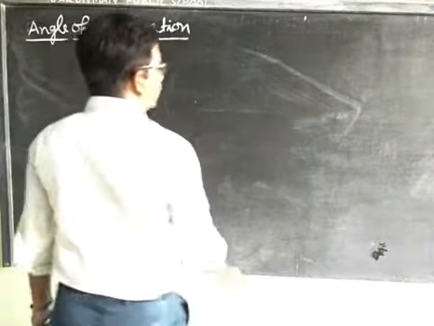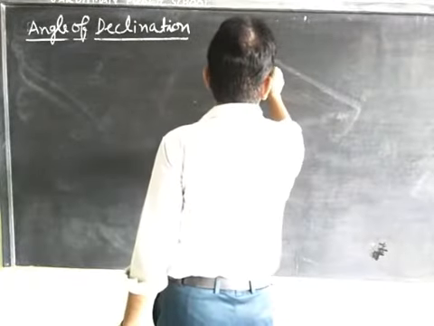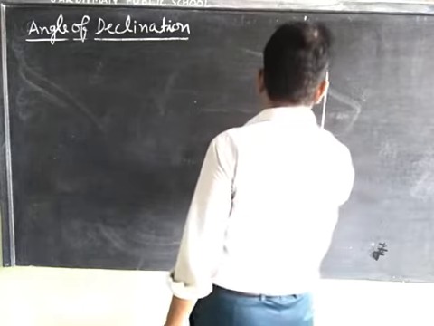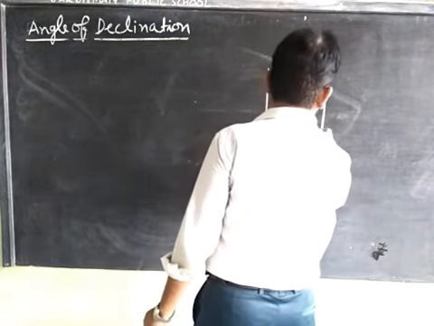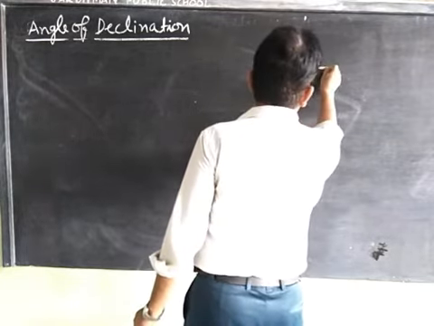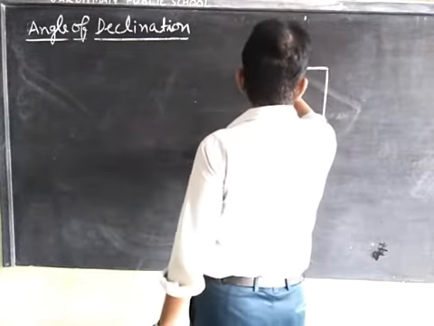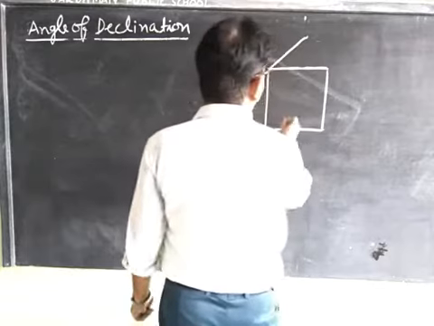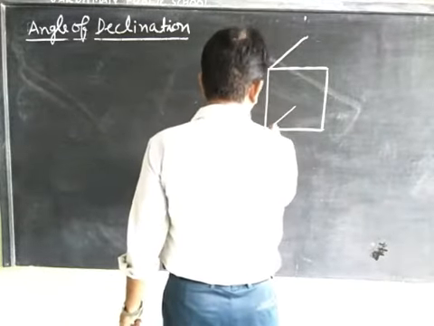First we draw the diagram for the angle of declination.